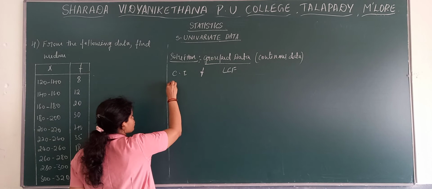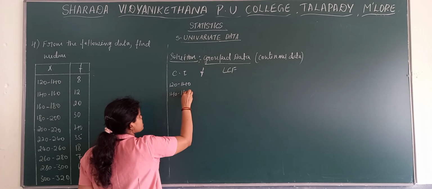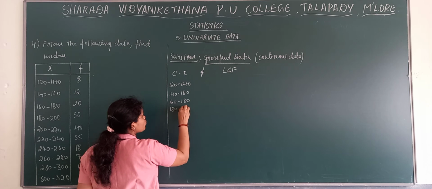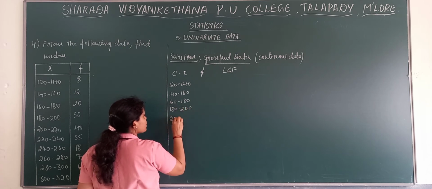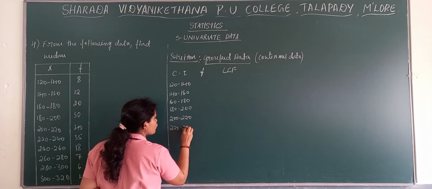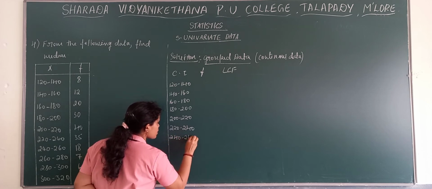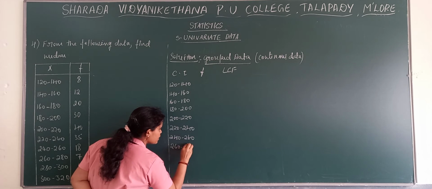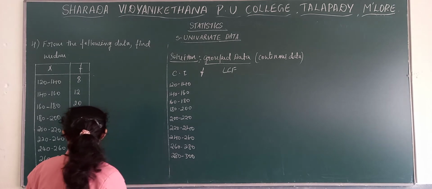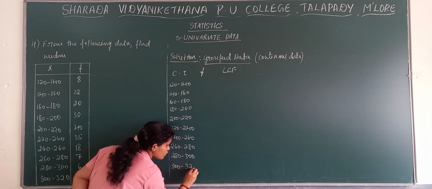And your class intervals go like 120 to 140, 140 to 160, 160 to 180, 180 to 200, then 200 to 220, 220 to 240, 240 to 260, 260 to 280, 280 to 300, then one more, 300 to 320.